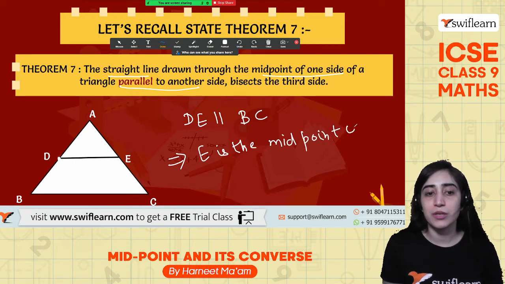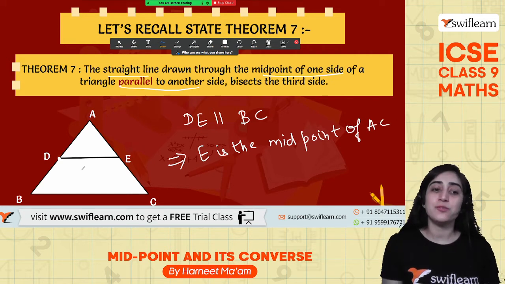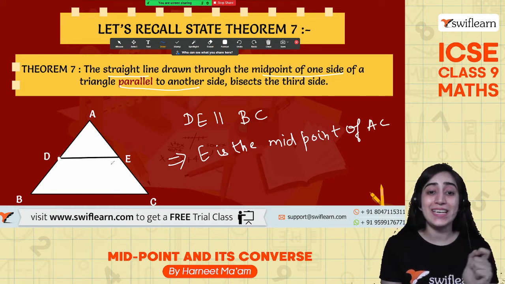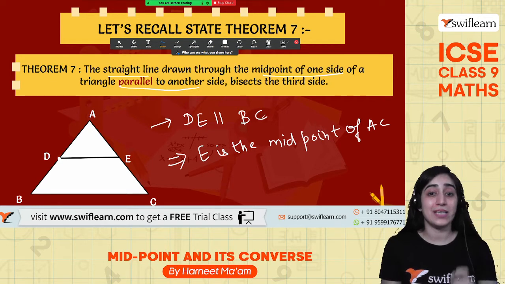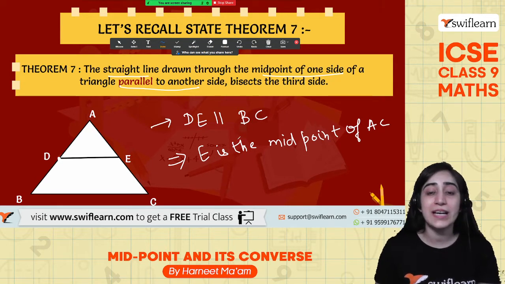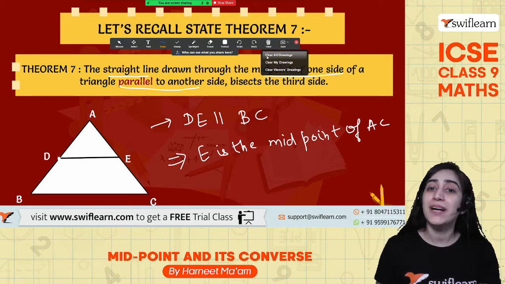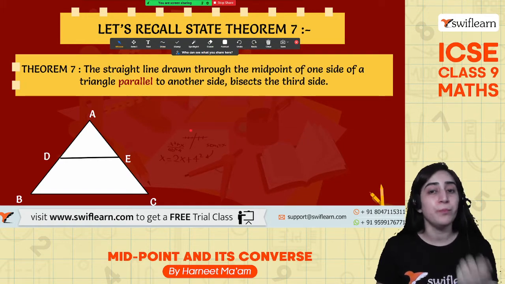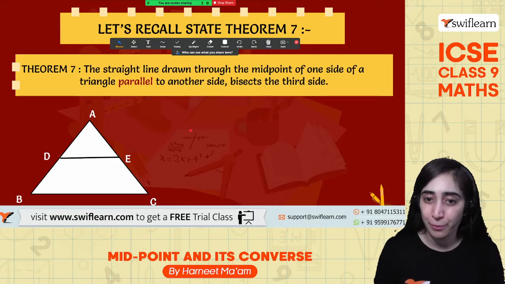And what's the third side? AC. So if D is a midpoint and DE is parallel to BC, then automatically E is the midpoint of the third side AC, and it bisects it. That means it divides it into two equal parts.